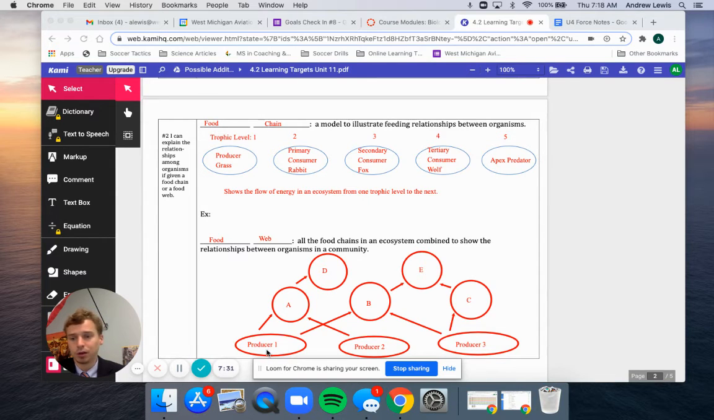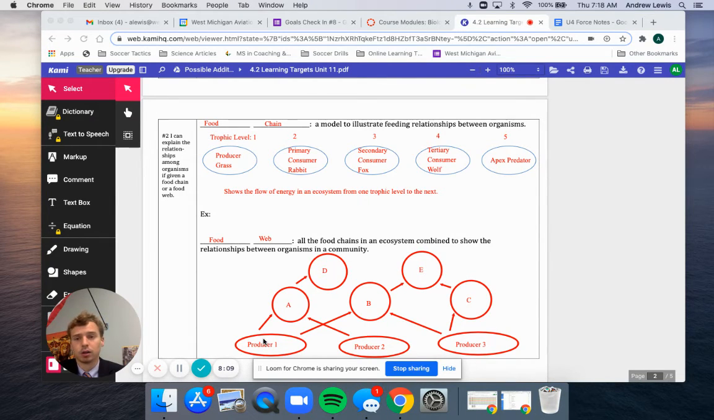In this case, I didn't fill it out with names because I felt like you guys were going to be very familiar with this. So I just put producer 1, producer 2, producer 3, and then our animals A, B, C, D, E. So it looks like producer number 1 is eaten by A and B. Producer 2 is only eaten by A. Producer 3 is eaten by B and C. And then from there, A is eaten only by D, and B is eaten by E. E also eats C as well, though.